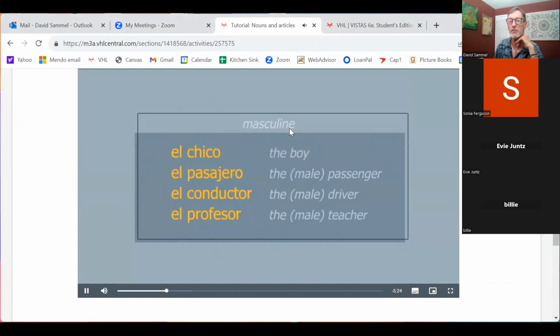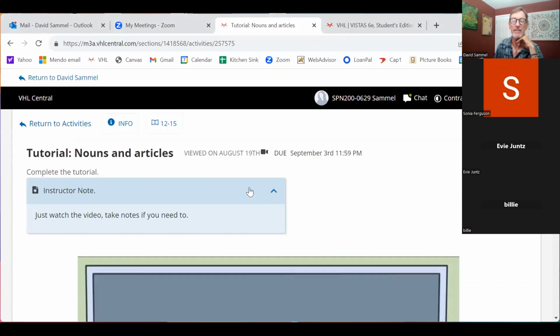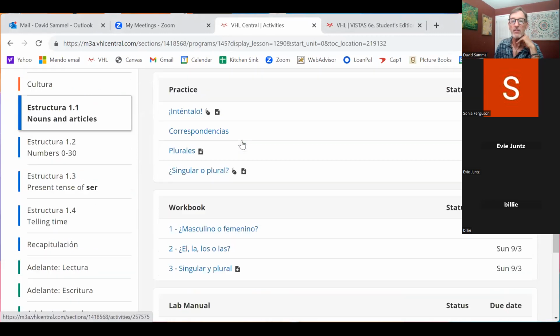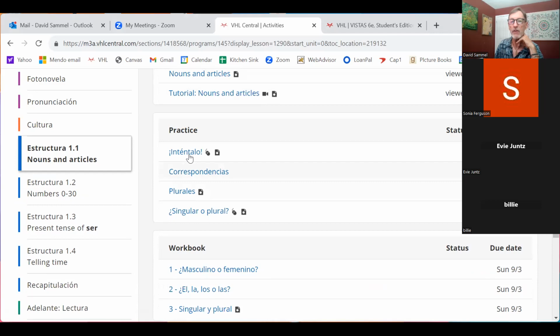This is where they give you your grammar really nicely. They really give you the grammar that you need to know to get into the material and really understand it, so that's something you really want to check out. But you've still got activities to do. Those are your tutorials. Do those first, then come down here.